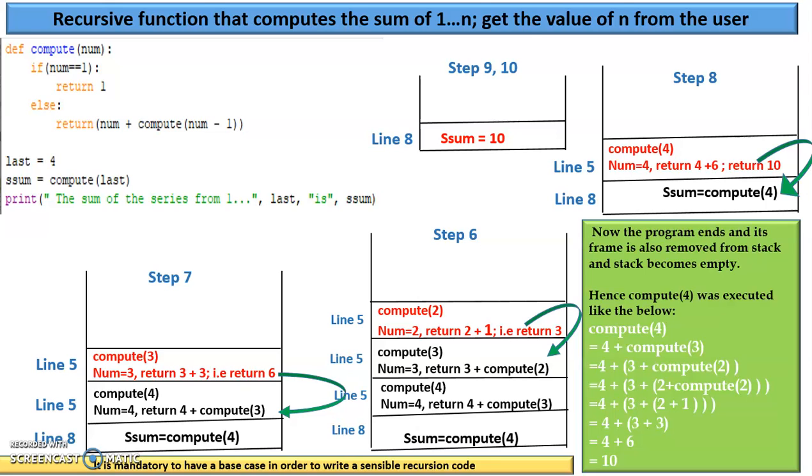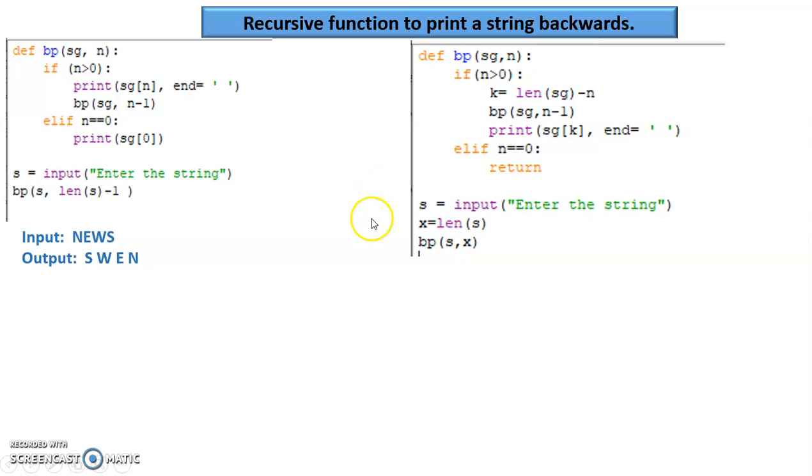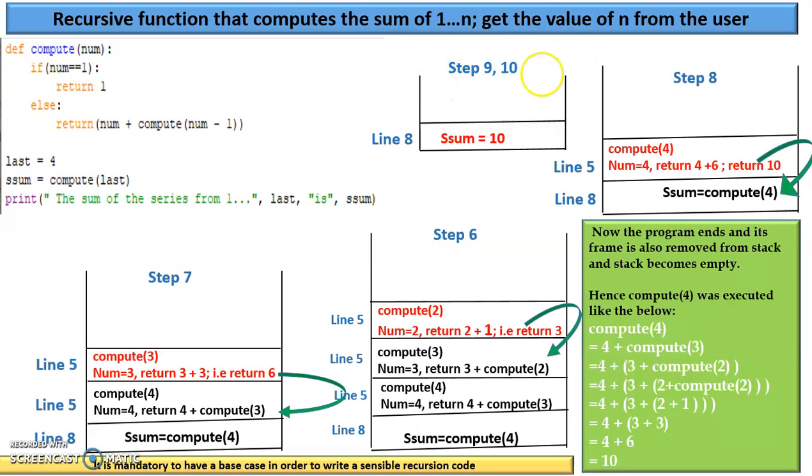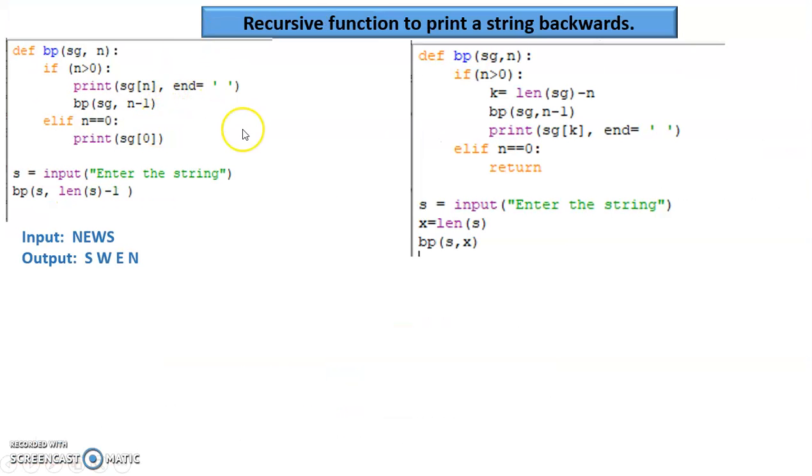Now at this point I will give you 2 scenarios. Actually this is a program which prints the string backwards. It's a homework for you. Both the programs do the same operation. When you give, let's say, the input NEWS, it's going to give you SWEN only, but the logic is a little different. I want you to draw diagrammatically all the steps this way, frame by frame. What happens when a function is called? What happens when a function is returning? I want you to draw for both the programs. This is your homework.